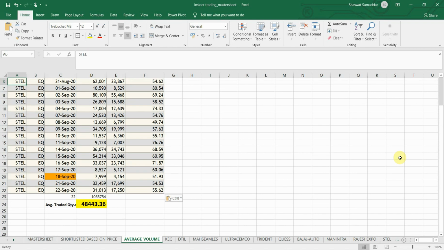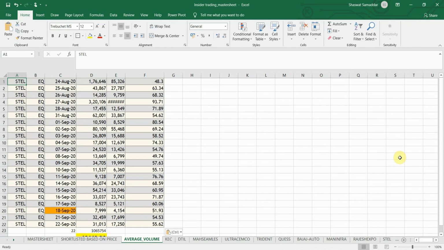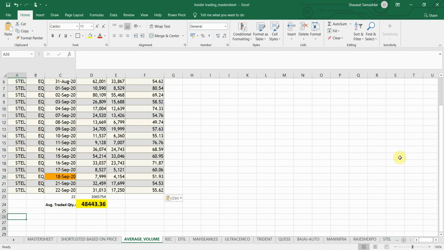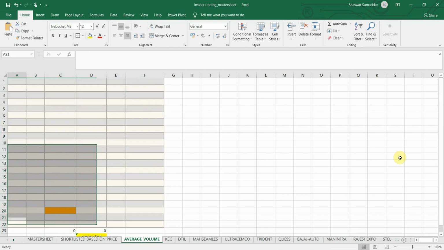Again, I'm not saying that it's not possible to make a profit, but it gives you a huge liquidity risk. You can compare that in the Bajaj, in the Trident, we are getting a 50 lakh average traded quantity, and in this Stel, we are not even getting 50,000. So you can just compare the liquidity risk yourself. So let me just go ahead and delete this data. Okay, I've deleted.